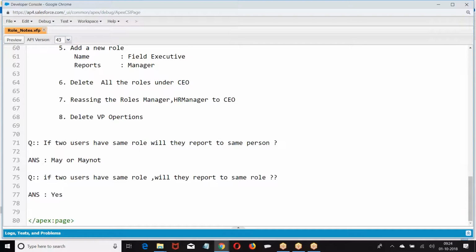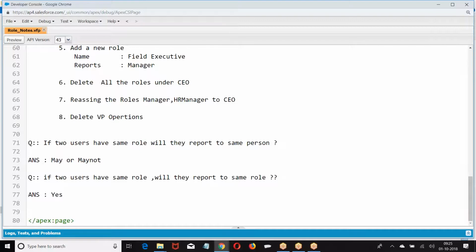Standard profile means profile created by the Salesforce. The profiles which are created by the Salesforce are called standard profiles. You cannot delete standard profile. Any profile that was created by the Salesforce cannot be deleted.